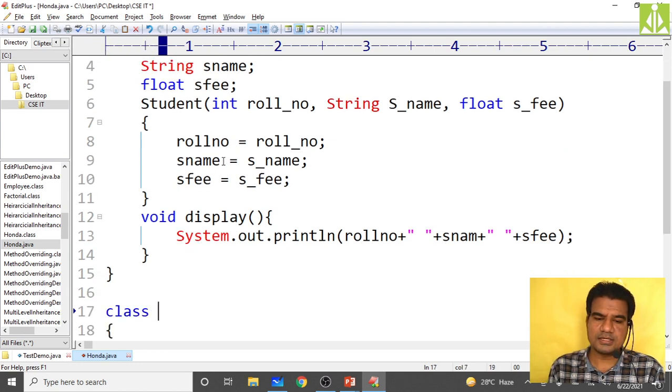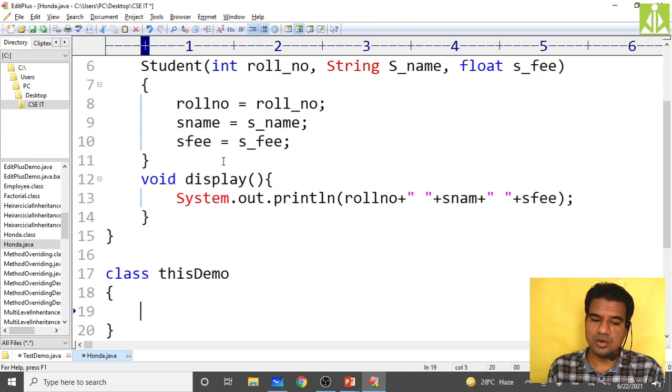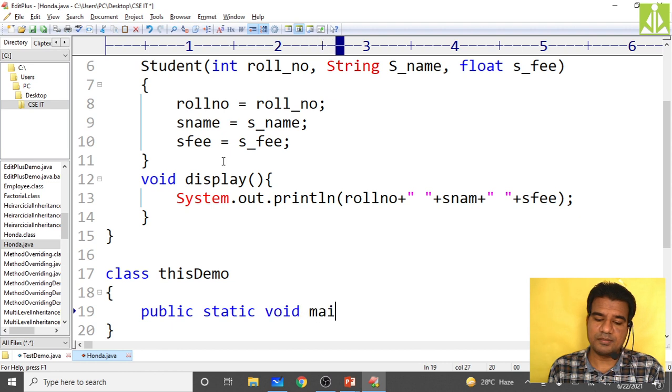Take another class. What we are practicing over here is the this keyword. So Demo, create the objects of the Student class. Put public static void main of String args.